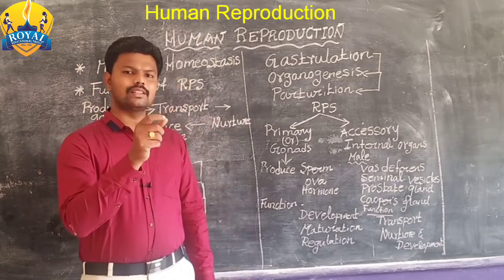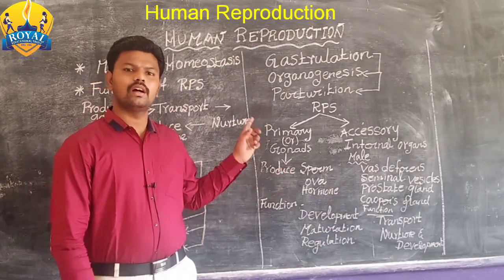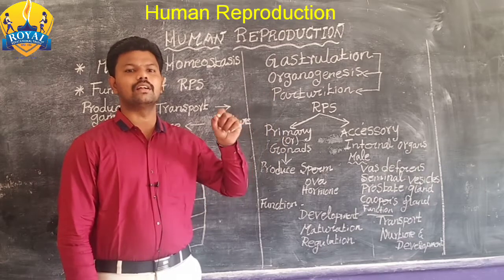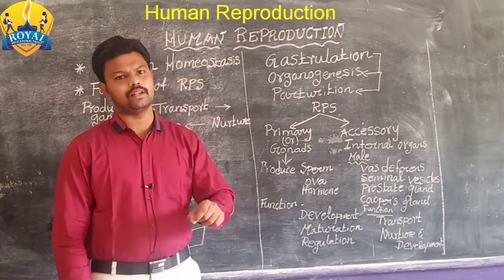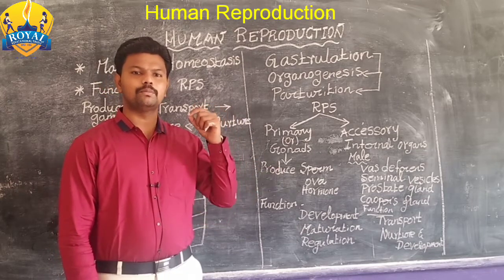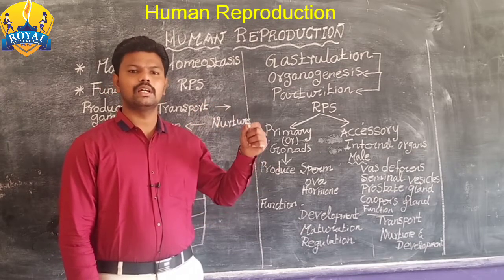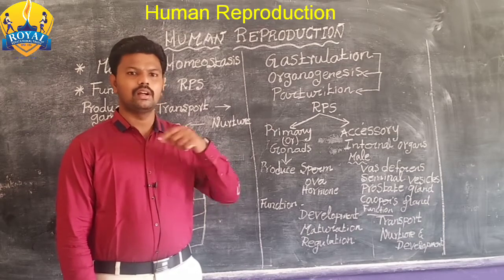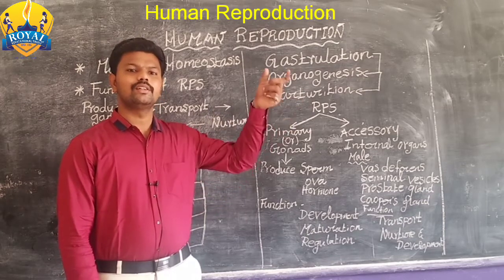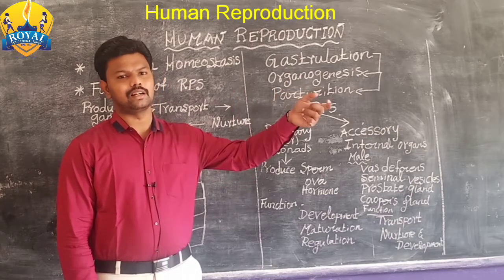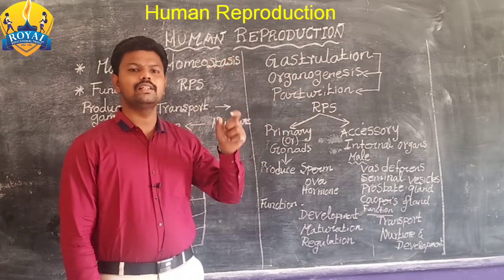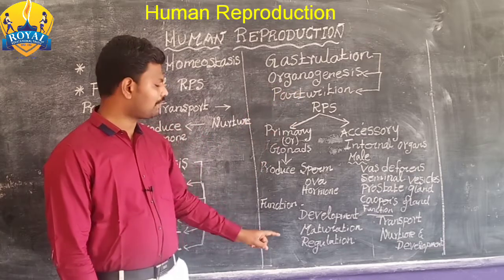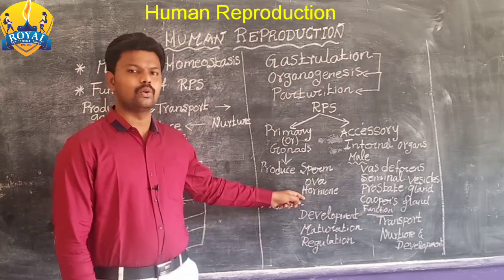What is the use of hormones? The hormones can induce secondary sexual characters in a male and a female. In a male, development of beard, development of mustache, enlargement of shoulders, then change in voice tone. In the same way, in a female, structural changes will occur. So secondary sexual characters occur due to synthesis of hormones from the gonads.